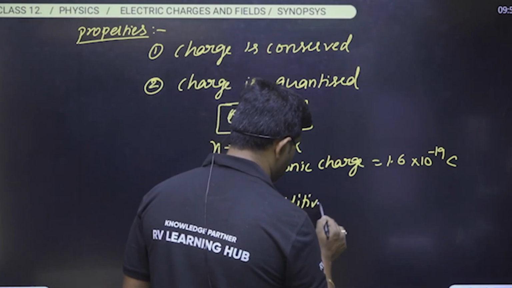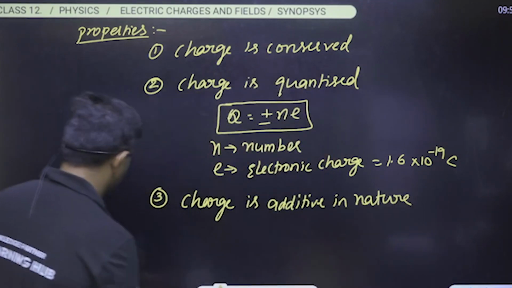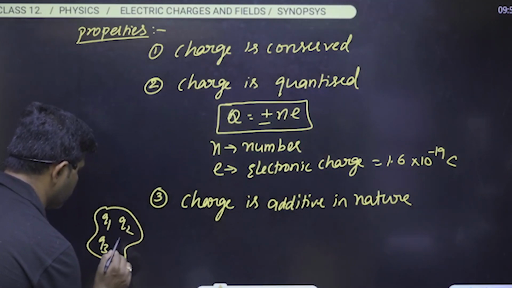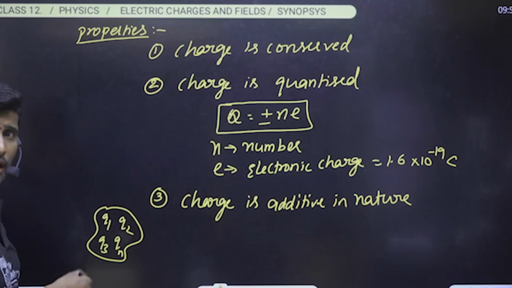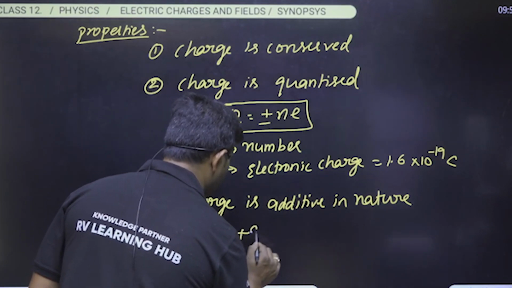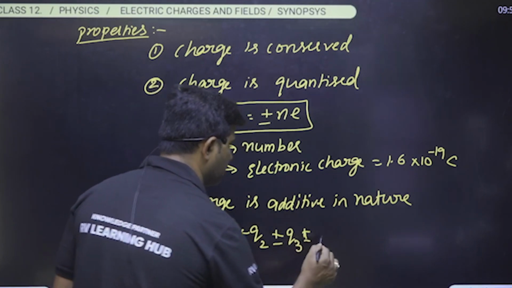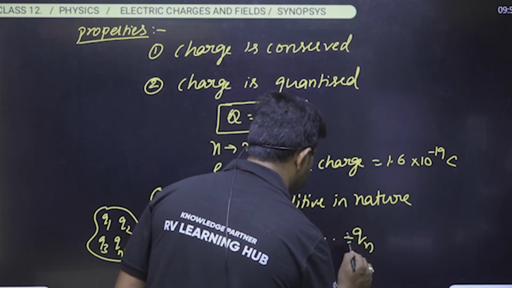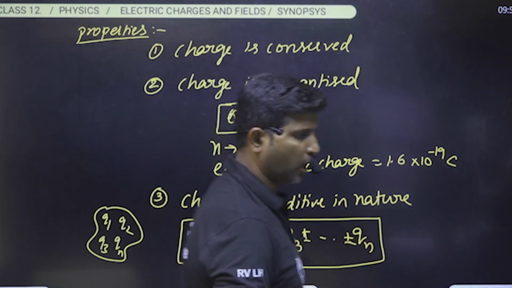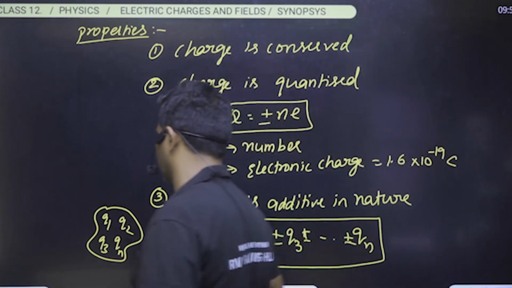Charge is additive in nature. What is the meaning of that? Suppose we consider a system of charges q1, q2, q3 and so on up to qn. Then the total charge of the system can be written as q1 plus or minus q2 plus or minus q3 plus or minus so on plus or minus qn. This is the total charge of a body. Charge is always additive in nature.